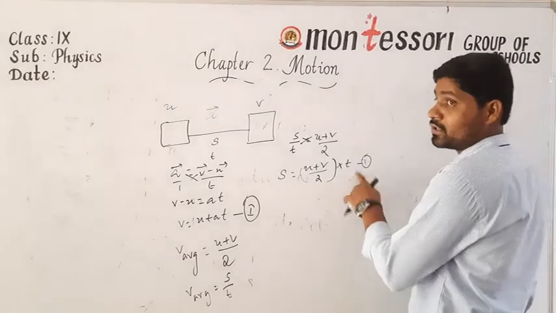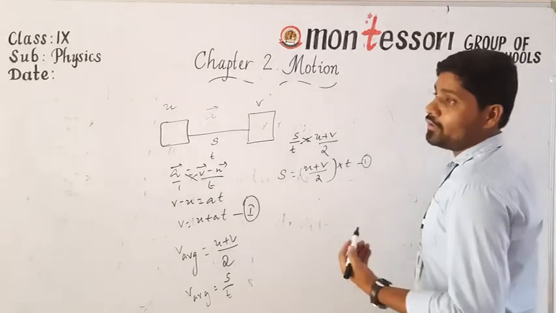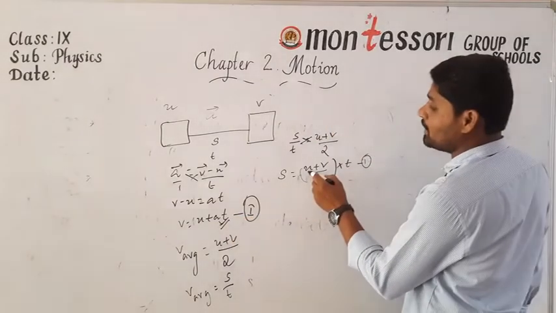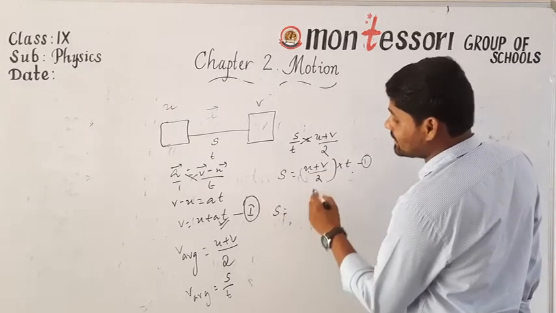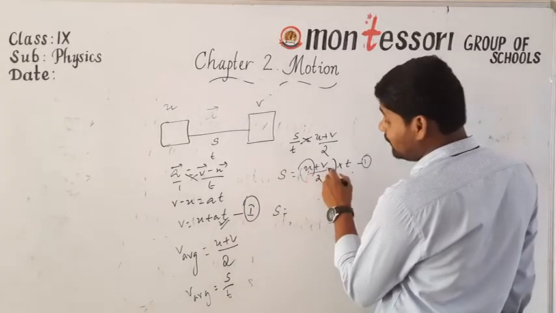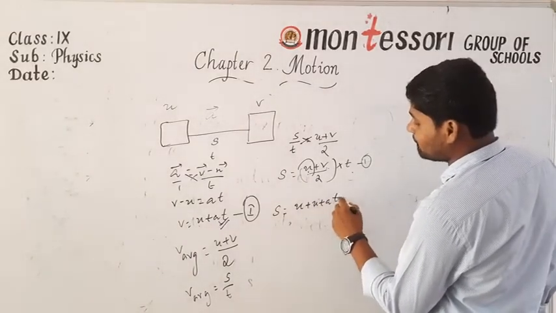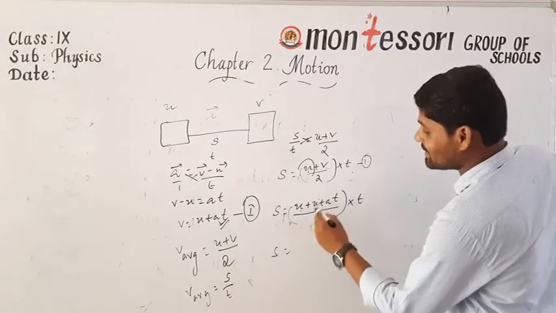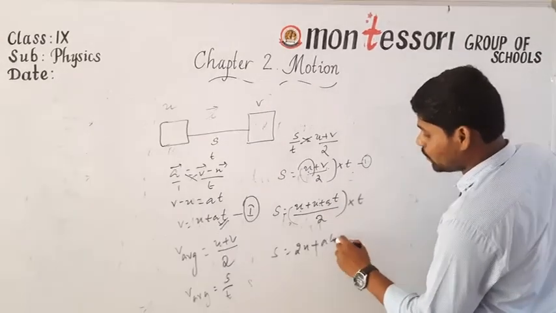This is not the second equation of motion. Now we are going to derive the second equation of motion. Is it clear? Then what do we have to do? Substitute the value of v in this equation. In place of v we substitute u plus at. Then s is equal to (u plus u plus at) by 2 into t.